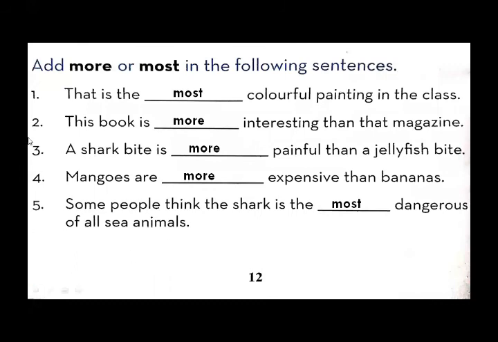Please take a screenshot of it and write all the answers in your course book, Active English Course Book 2, page number 12, using a pencil. And if you don't have your course book, you just take a screenshot. When you buy your course book, at that time you have to write all the answers in it. Okay.